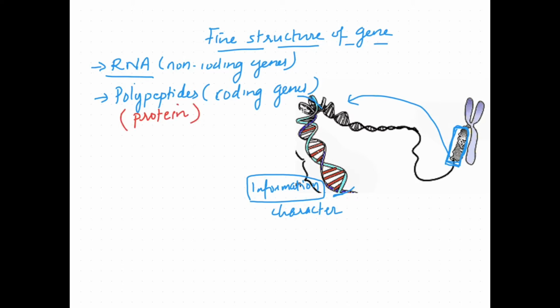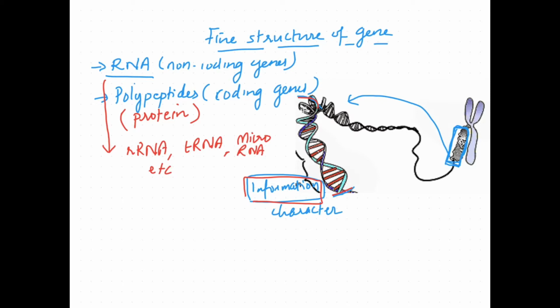So we can say that a segment of DNA which is carrying some information that controls a certain character is known as a gene. Non-coding genes are actually producing RNAs. RNAs could be rRNA, tRNA, microRNAs.